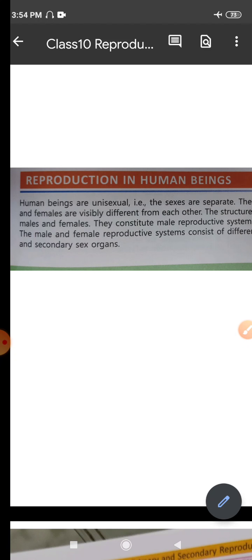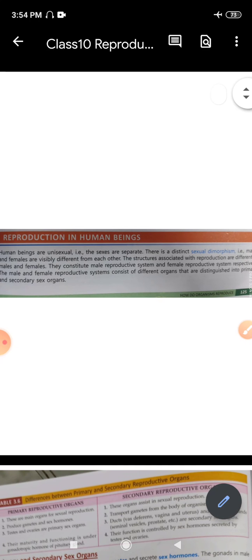They constitute the male reproductive system and the female reproductive system respectively. That means when we talk about the reproductive system in males, it is referred to as the male reproductive system, whereas the reproductive system in females is referred to as the female reproductive system, right?